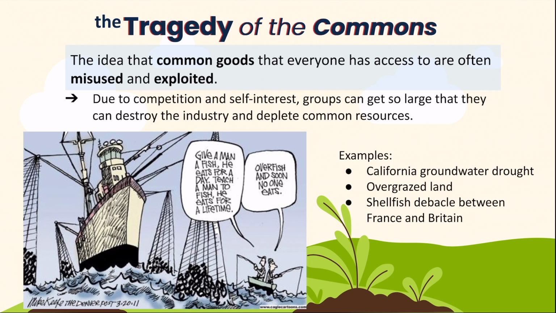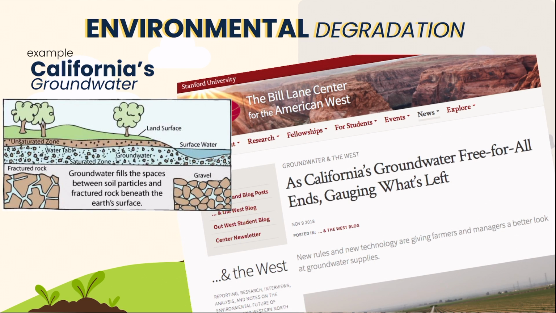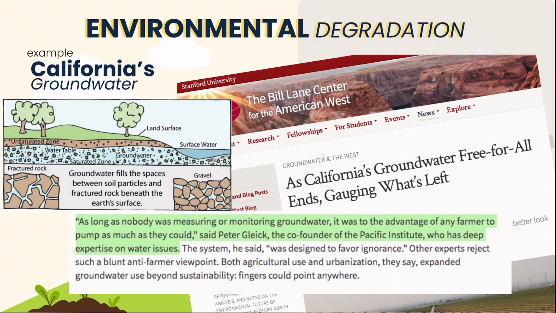Another issue that arises is the tragedy of the commons. The tragedy of the commons is a parable to explain why common resources are used more than desirable from the standpoint of society as a whole. It explains why some of our common resources are often misused and exploited because of competition and self-interest, in which groups can get so large that they can destroy industries and deplete common resources. This can eventually lead to environmental degradation. And one example of this is with California's groundwater.